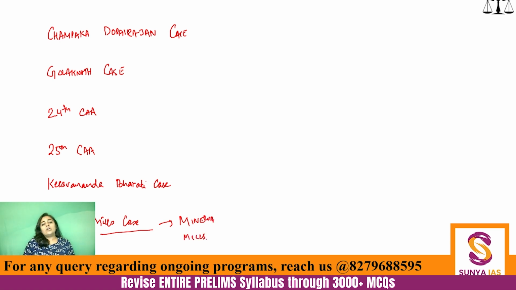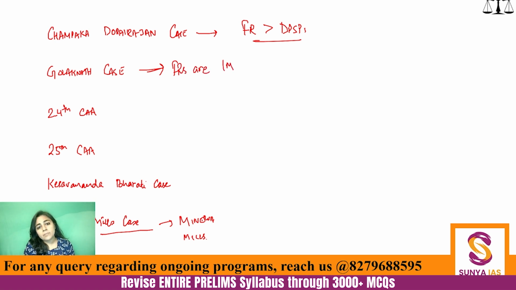Okay. So the first, Champakam Dorairajan case, the Supreme Court said that fundamental rights are more important than DPSPs. Then the Supreme Court added on and said that fundamental rights are immutable and sacrosanct.